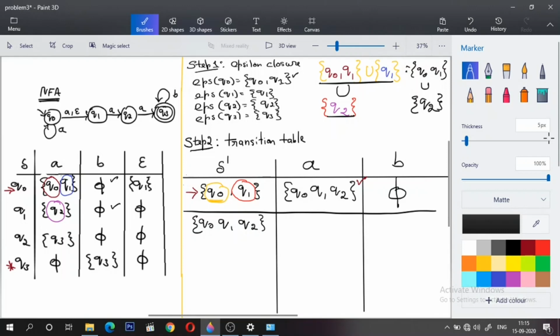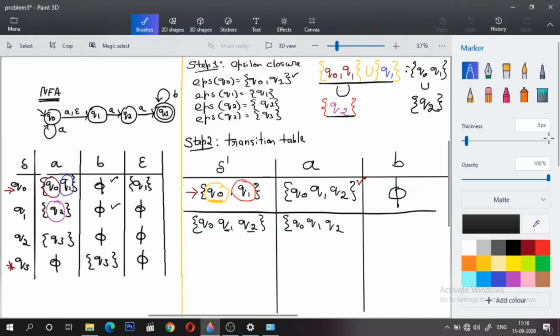Now we have to follow the same procedure. Q0 upon A, we have to check in the NFA, which goes to Q0 Q1, and its epsilon closure needs to be written, which is nothing but Q0 Q1. Q1 upon A makes a transition to Q2, and its epsilon closure needs to be written, which is Q2, right?